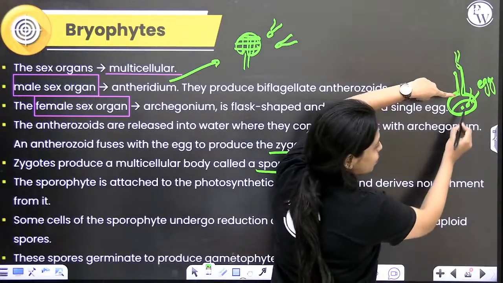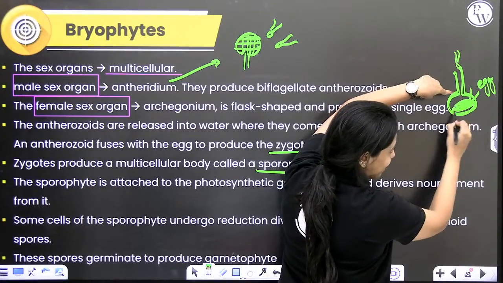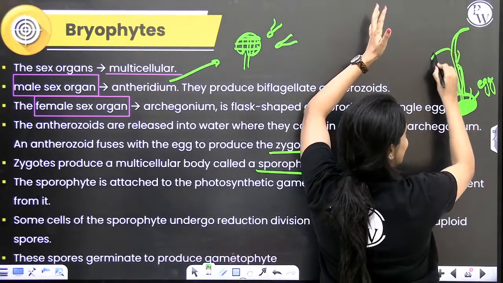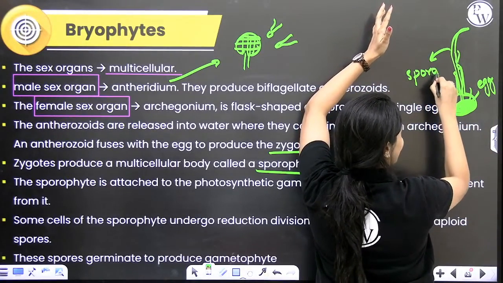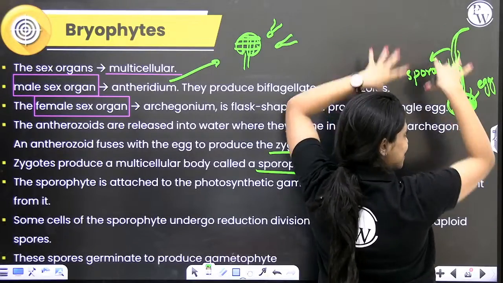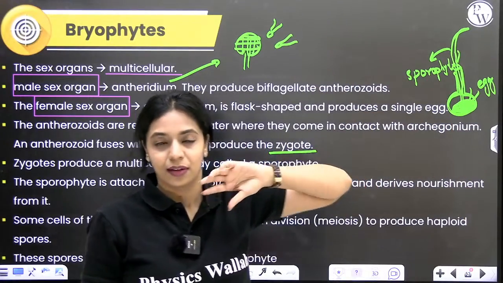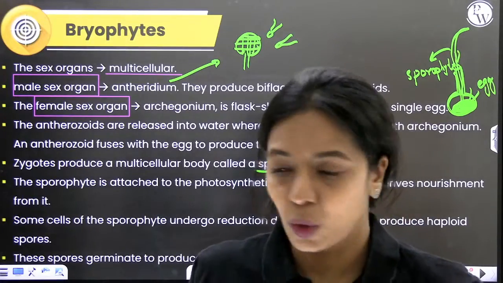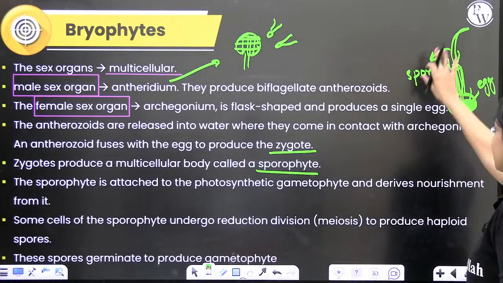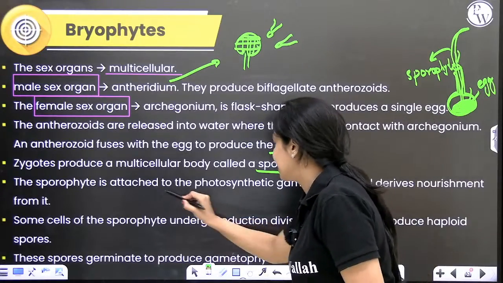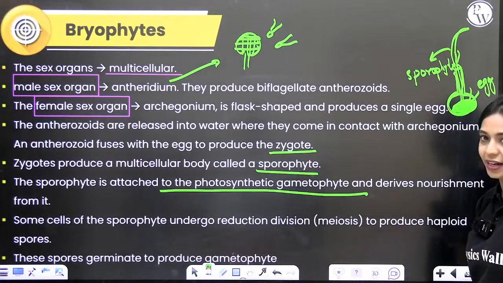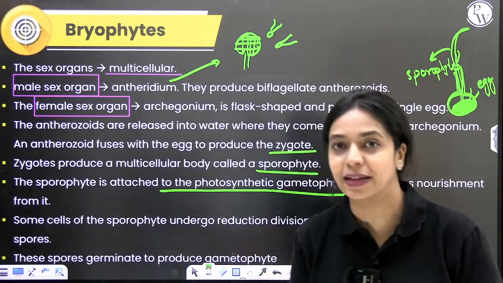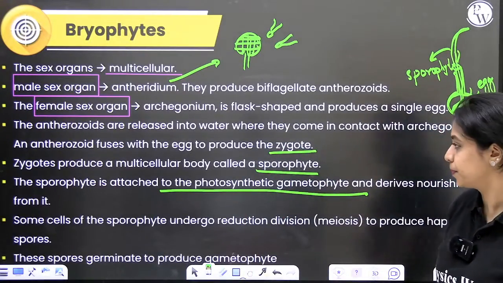In this archegonium, you have the egg. After fertilization, this itself will become the zygote. So within the archegonium itself, the sporophyte will develop. So the sporophyte is present on the gametophytic plant. Sporophyte depends on the gametophytic plant body. So the sporophyte here does not have independent existence. It is attached to the photosynthetic gametophyte. Sometimes it is not even capable of photosynthesis, so it obtains shelter and food from the gametophyte.